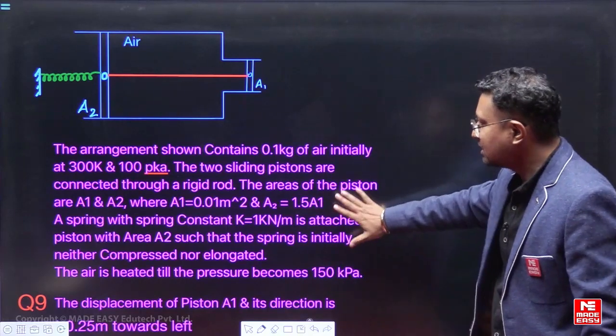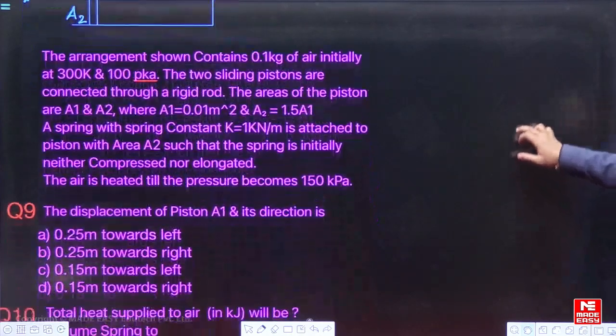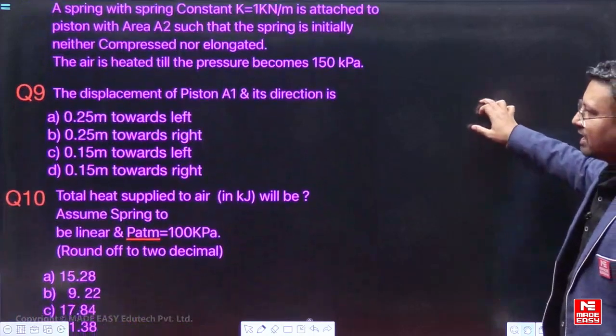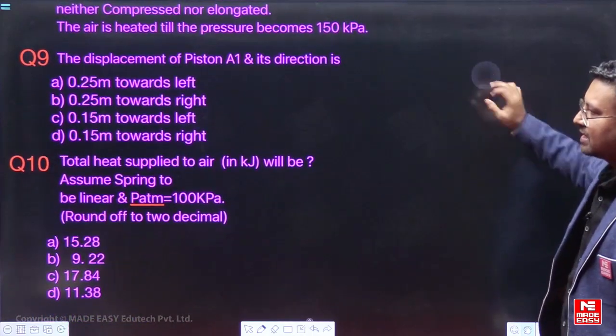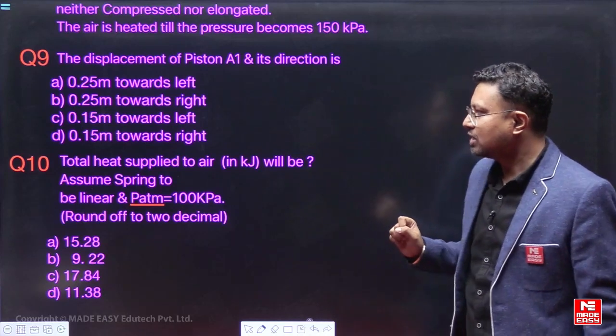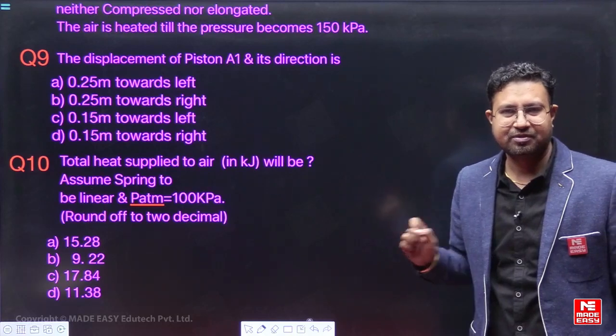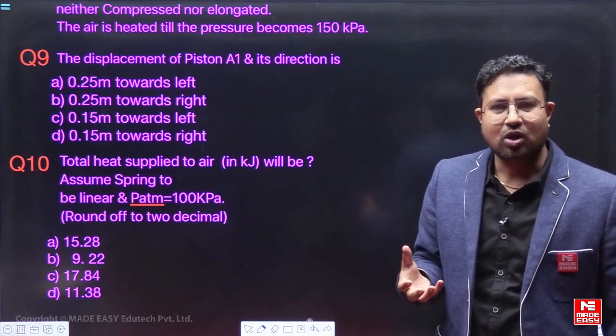So this is the diagram, this is the data for this. So you can just take this, then I'll show you the question number 9 and 10 which is attached to this. So yes, this is the question number 9 and this is the question number 10 which is attached to this data, right? So if somebody wants to attempt it, you can pause the video and you can attempt it yourself. Fine. So now I'm going to solve this one.